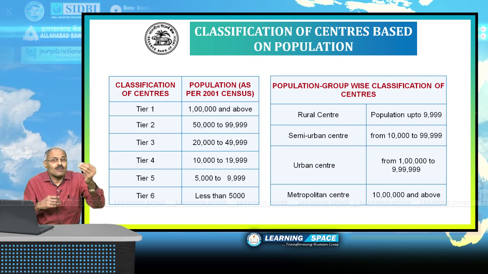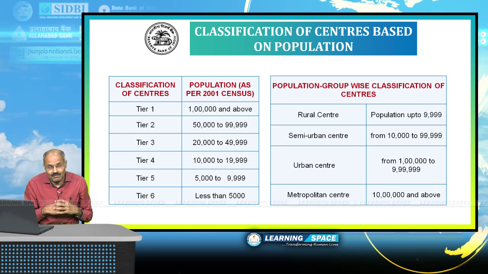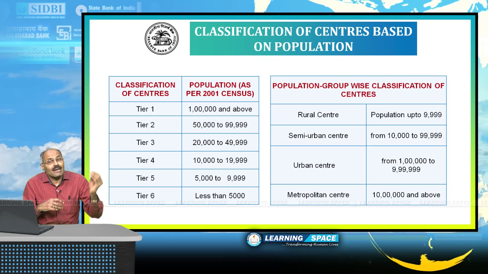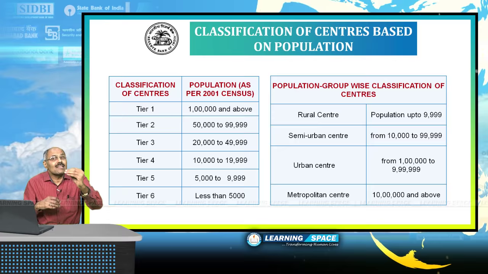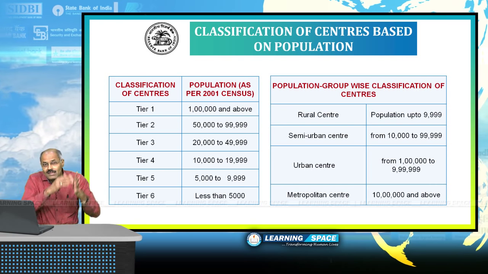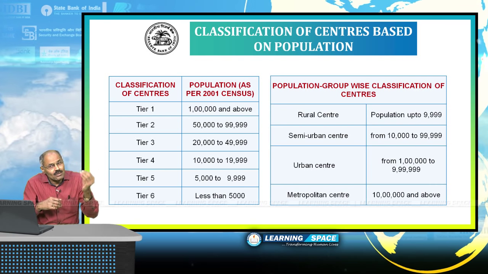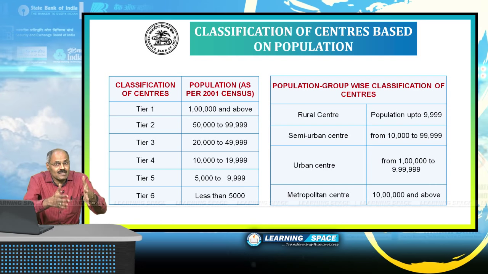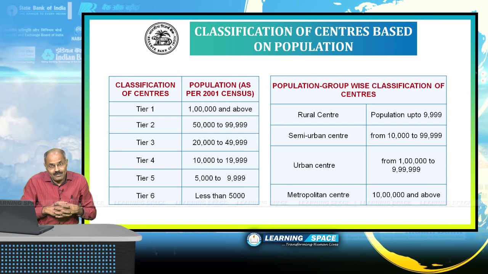Tier 4 is 10,000 to 19,999. Tier 5 is 5,000 to 9,999 and Tier 6 is less than 5,000. So this is the classification basically to ensure banking services in rural areas. This classification is made, right?